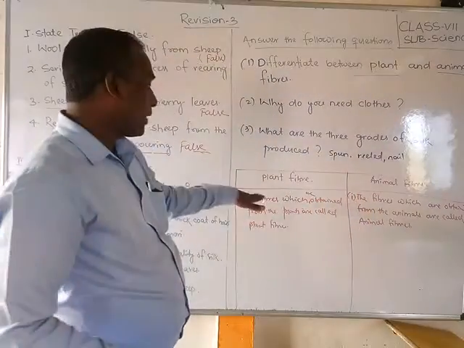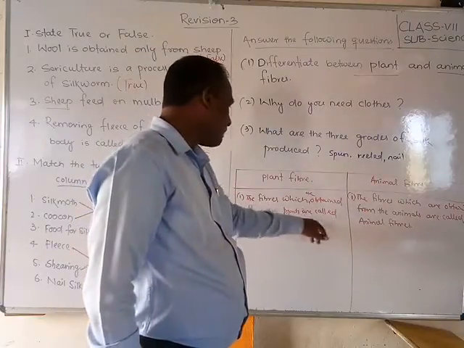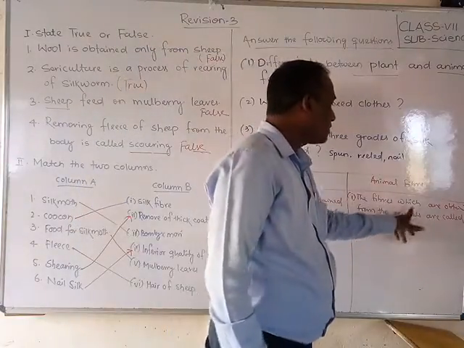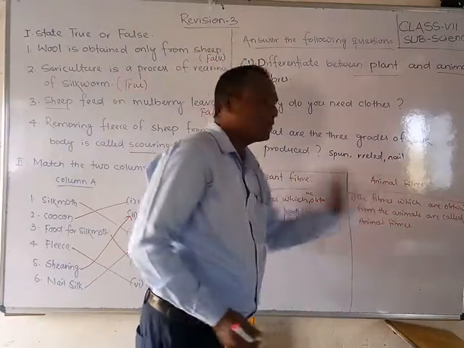So the first point, I am saying, the fibers which are obtained from the plants are called plant fiber. The fibers which are obtained from the animals are called animal fibers. That means comparison you have to see.